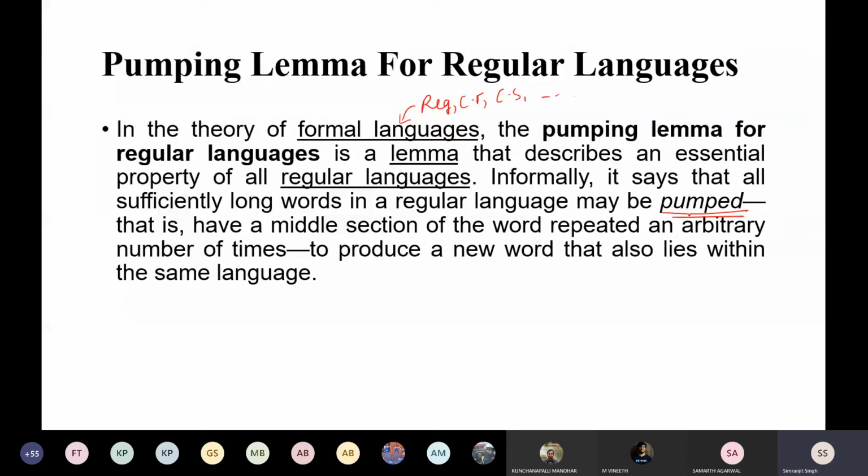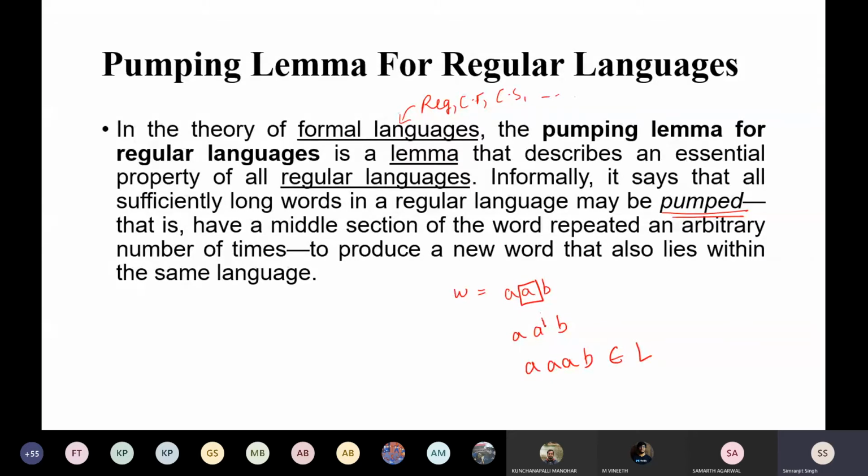I will tell you what the meaning of pumped is here. That is, have a middle section of the word repeated an arbitrary number of times to produce a new word that lies within the language. Informally, if there is some language and in that language some string like this, say a b, and that string can be divided, the center string is pumped. The middle section of the word is repeated an arbitrary number of times, so you should pump the middle word, like raise it to the power of b, or just repeat it 2 times. Now again, this string should lie in the language.